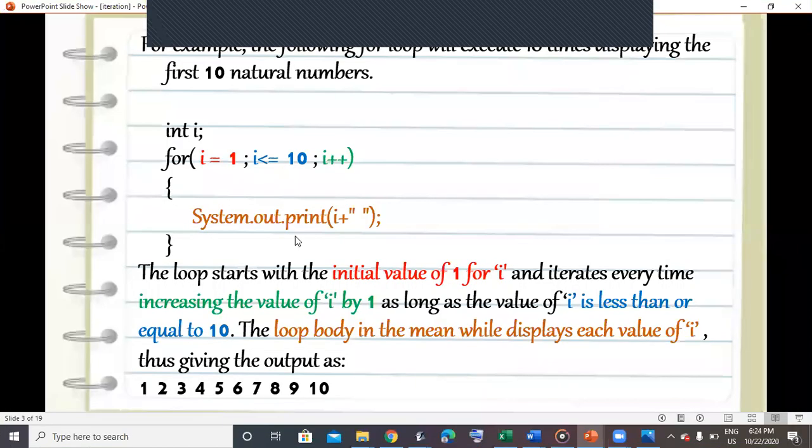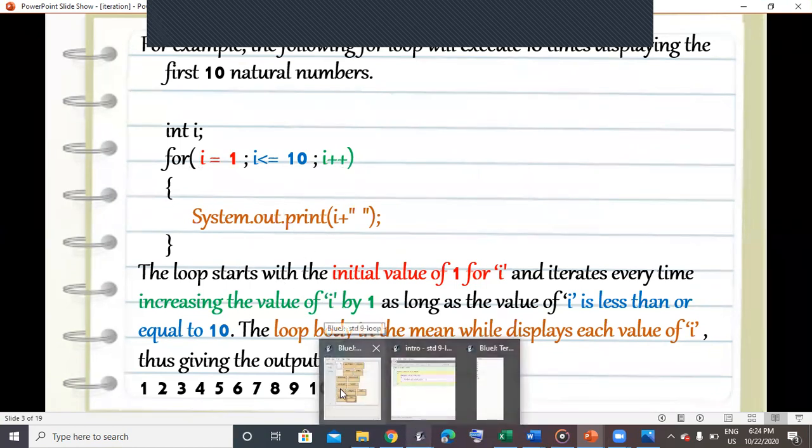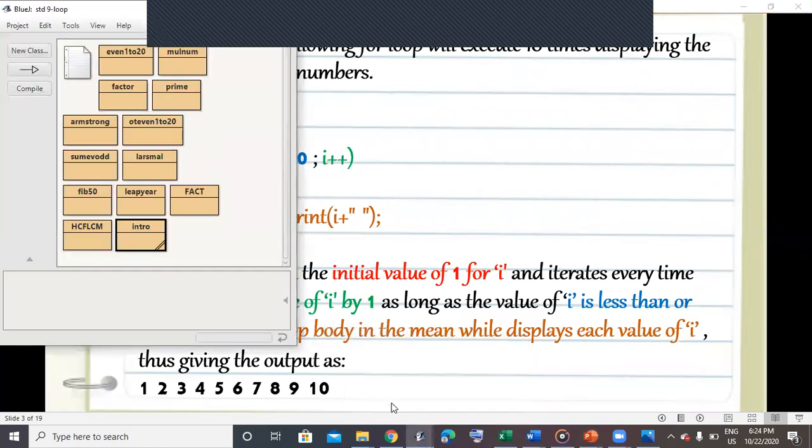Now you're already acquainted with the procedure of writing the for loop. You can see I have declared the variable outside over here. You can declare it within the for loop also. Then in one line you can see the initialization, the test expression and the update expression all lie in one statement itself. And then we have the body of the loop. So let us do a program based on our for loop.